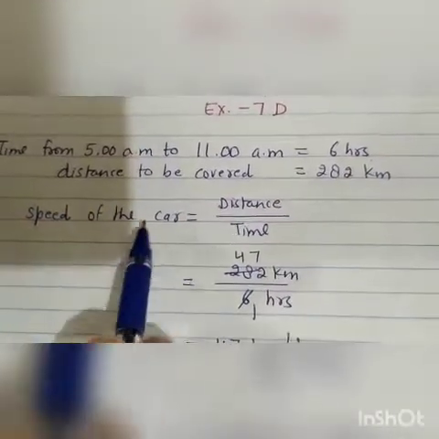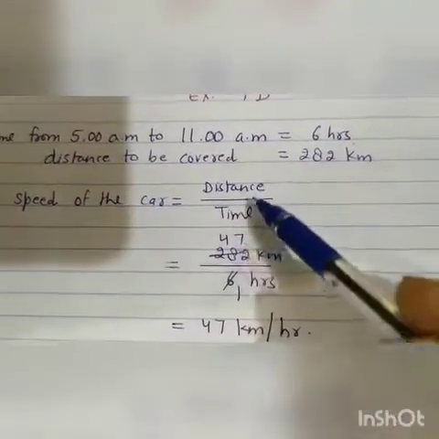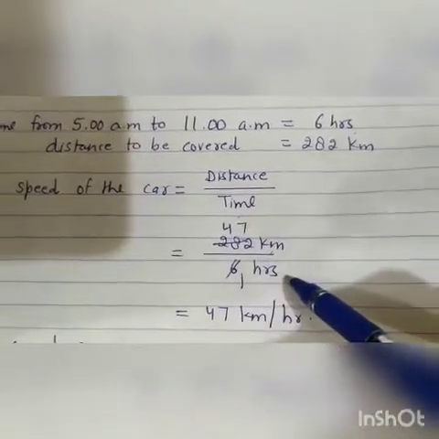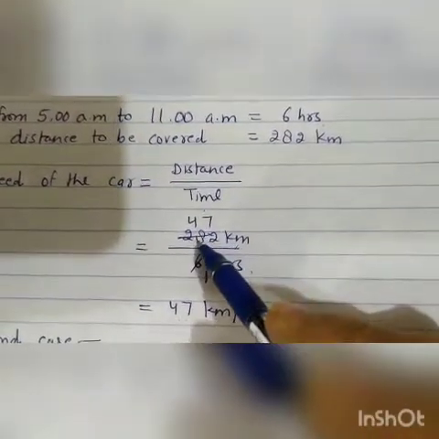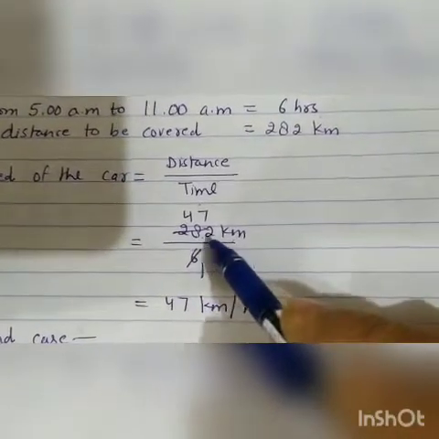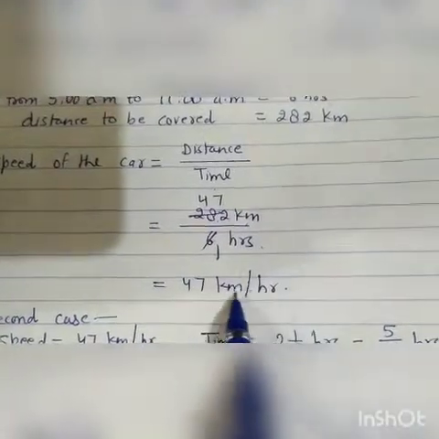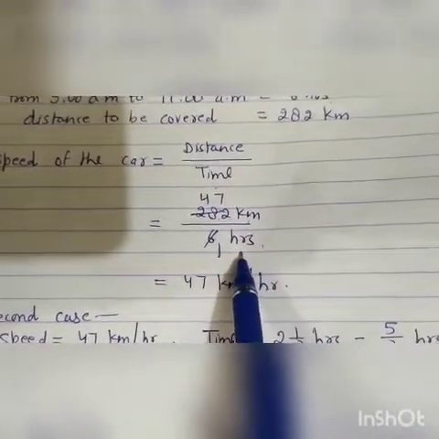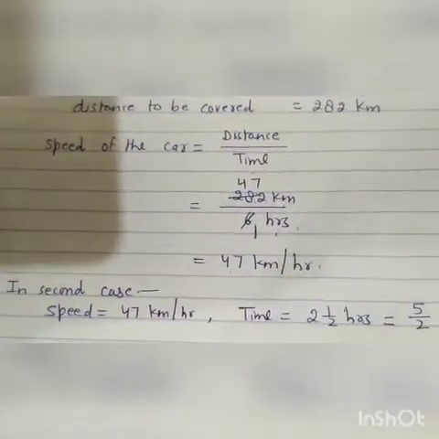Now speed of the car is equal to distance upon time. Distance is 282 km upon time is 6 hours. 6 1 is 6, 6 4 is 24, 4 remainder 42, 6 7 is 42. Speed is 47 km per hour, because distance is in kilometers and time is in hours. So speed is 47 km per hour.